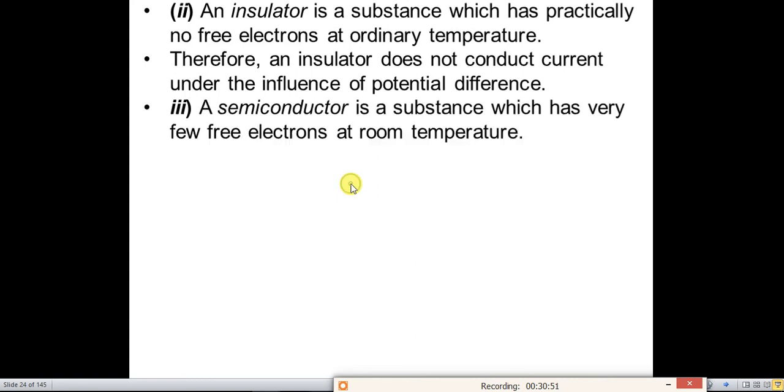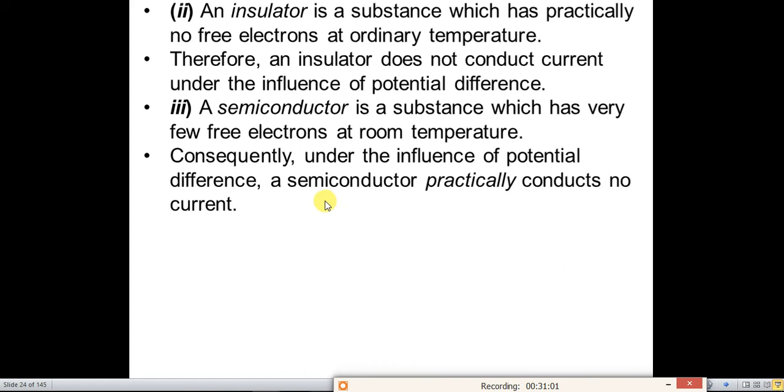Now, what is a semiconductor? A semiconductor is a substance which has very few free electrons at room temperature, and under the influence of a potential difference, a semiconductor practically conducts no current. So what does it mean? At room temperature, it has very few electrons. Under the influence of a small potential difference, practically it does not conduct any current.